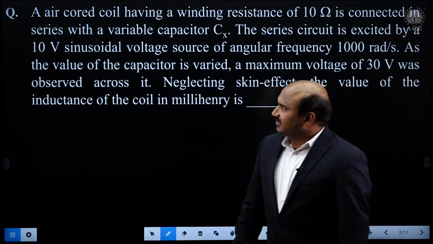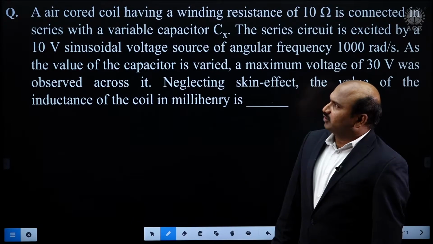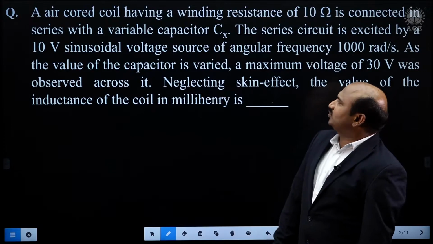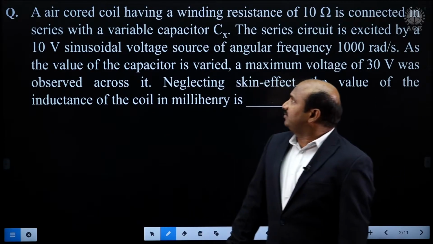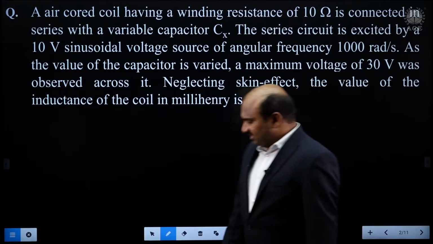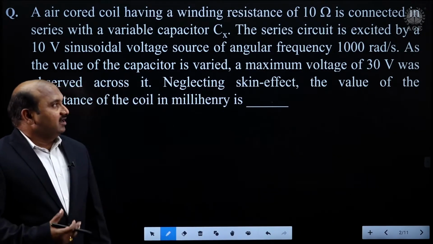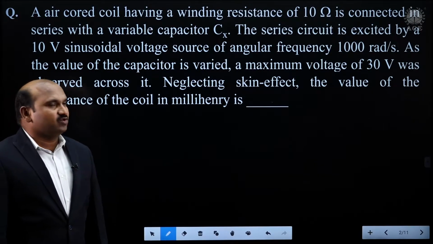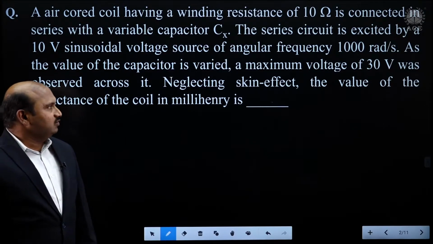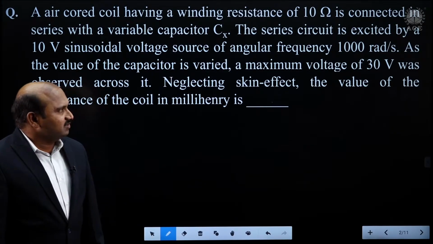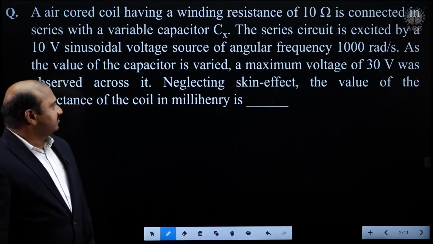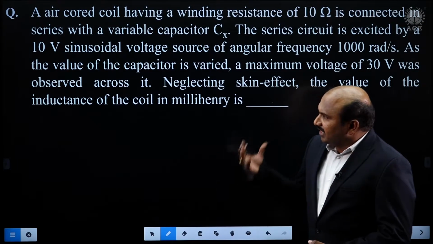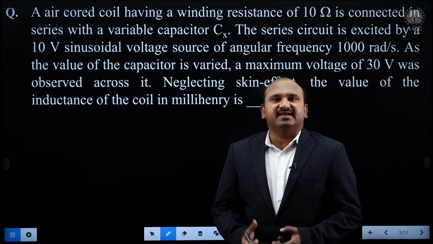Guys, let us take the next question. An air-cored coil having a winding resistance of 10 ohms is in series with a variable capacitor Cx. The series circuit is excited by a sinusoidal 10 volt source with an angular frequency of 1000 radians per second. As the value of the capacitance is varied, a maximum voltage of 30 volts is observed across it. Neglecting the skin effect, we need to find the value of the inductance of the coil in millihenries.